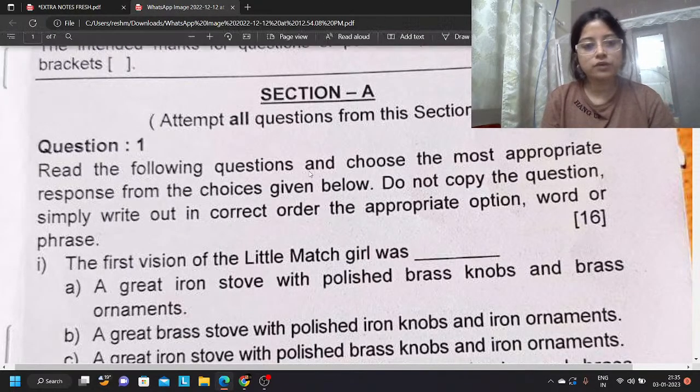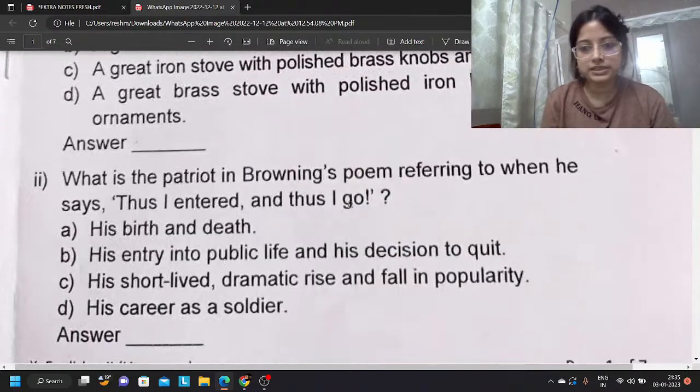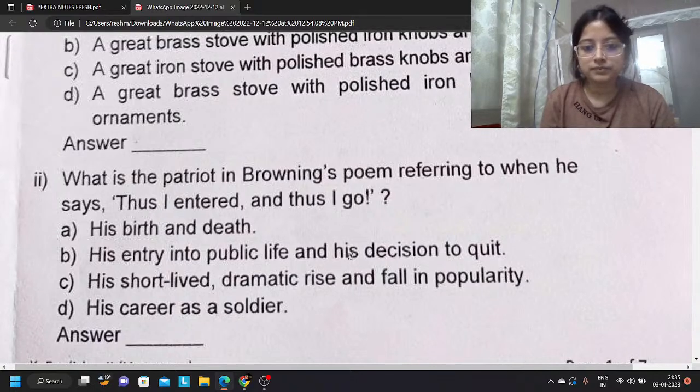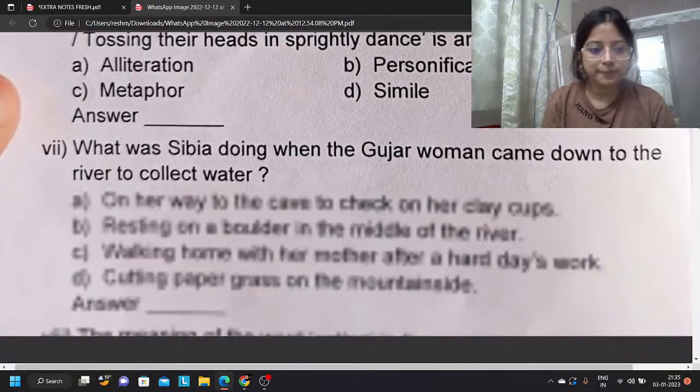So let's move to the question paper. This much we have already done, right? The Section A part. If you haven't followed, you will get it in the description box. After that, you have your Section B part. So this we have finished.